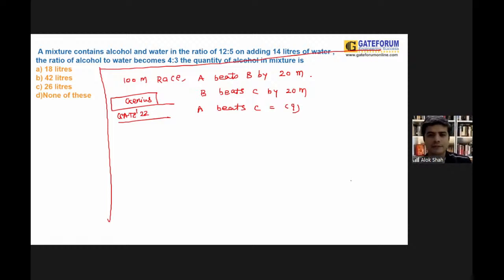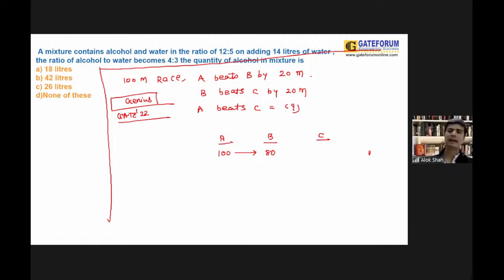One is getting the answer in the form of 36. Now see guys, if you understand the logic, here you have three parts. One could be A, one could be B, and one could be C. Now, in a 100 meter race A beats B by 20 meter, that is, when A is at 100, at that time B is at 80.